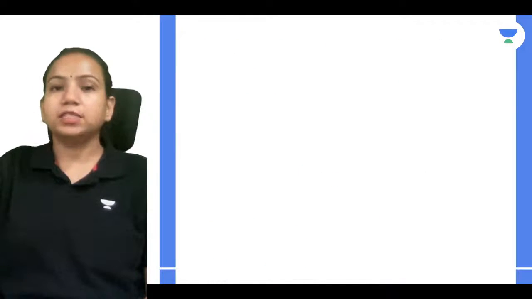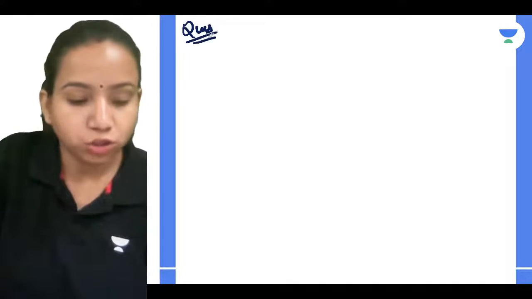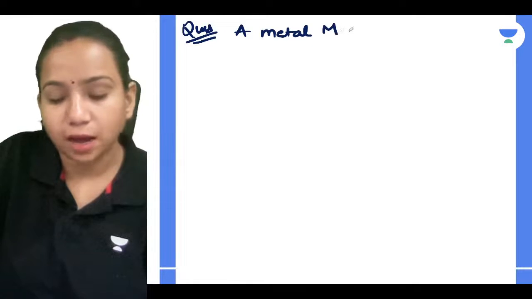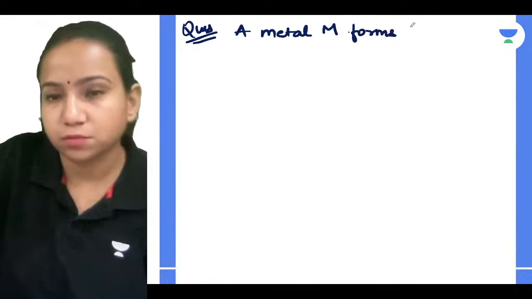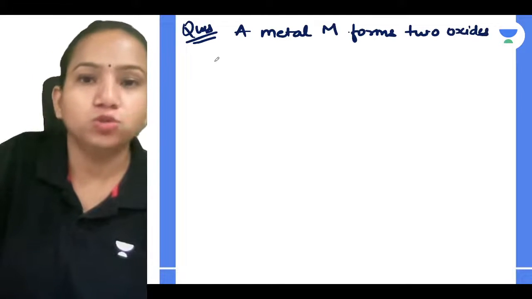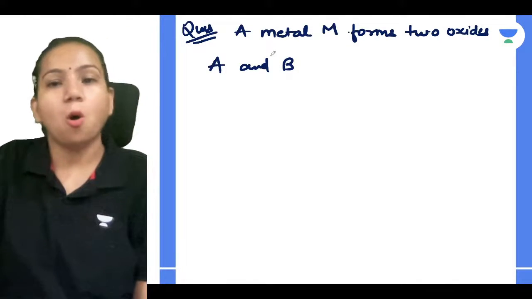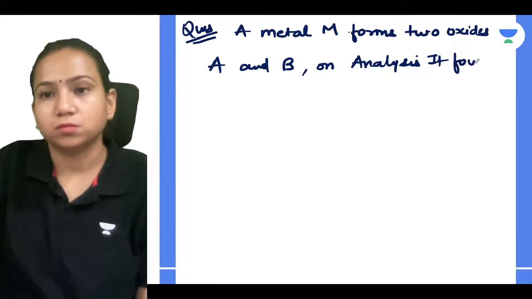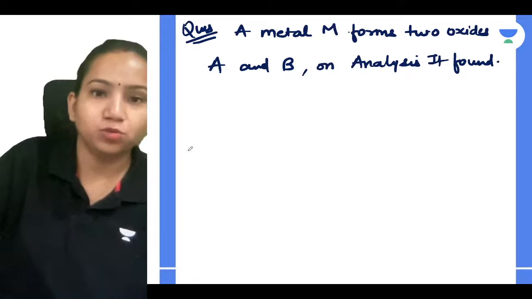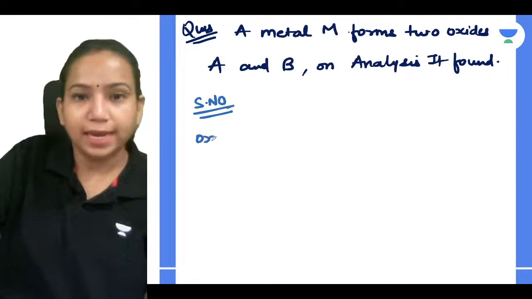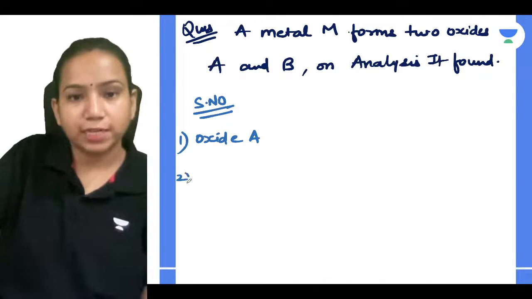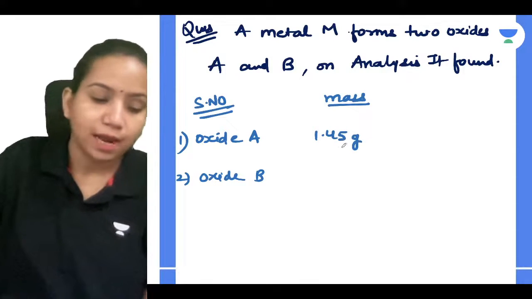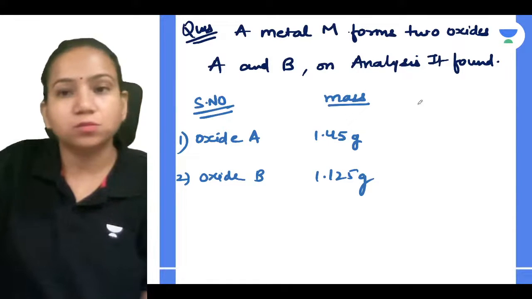Law of multiple proportions. Let's just do one question related to it, guys. The question says: a metal M forms two oxides A and B. On analysis it was found, they have given you a table, you can check, that oxide A contains mass 1.45 gram, and oxide B contains 1.125 gram, and the volume of oxygen combined.